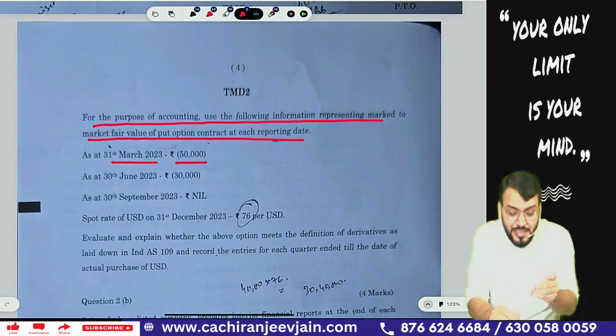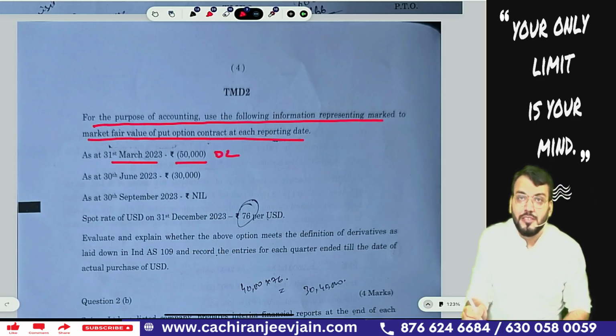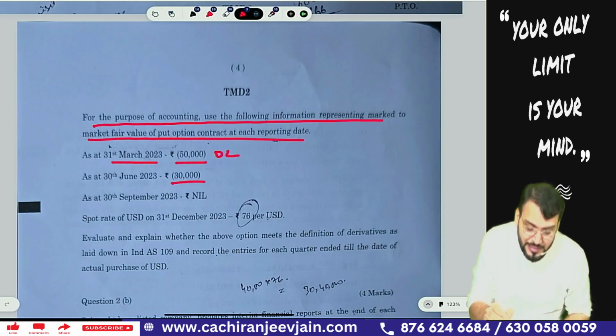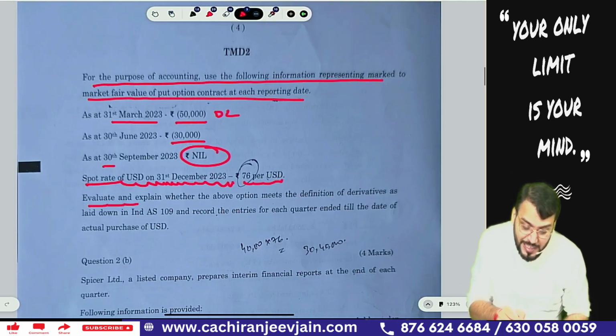Fair value, they have given fair value. This is fair value of derivative liability. Then the liability was decreased from 50,000 to 30,000, then it becomes nil, and the spot rate on 31st December 2023, on the settlement date, becomes 76 per US dollar. Evaluate and explain whether the above option meets the definition of derivative as laid down in Ind AS 109.